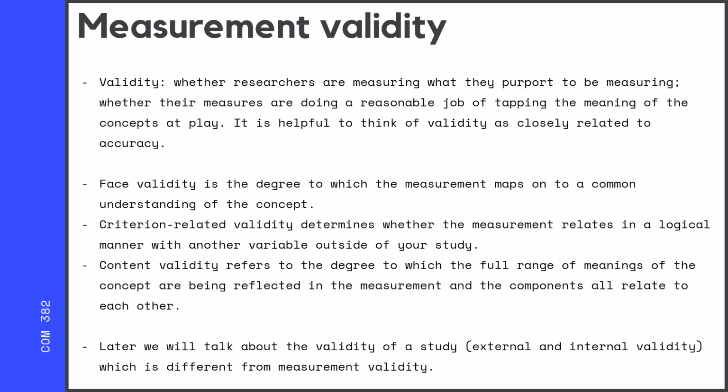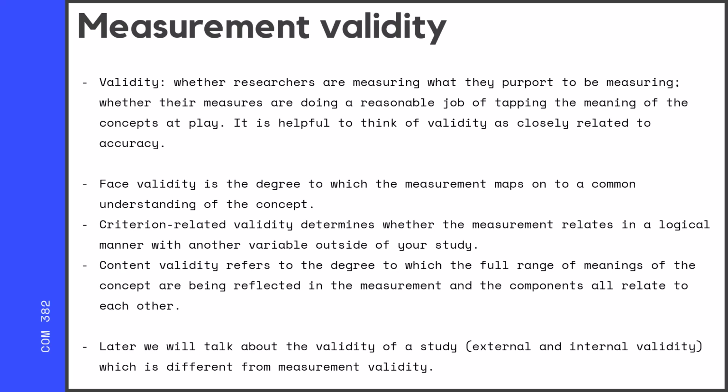Criterion related validity is if the measurement relates in a logical manner with another variable outside of your study. So, for example, if we know that intelligence is highly correlated with years of education, we would expect that there would be a relationship there. We know that there's a relationship between height and weight. The taller you are, the more you weigh, right? So if you're measuring height in a particular way, then it should relate pretty well to a different way that we know to measure weight. That's criterion related validity.